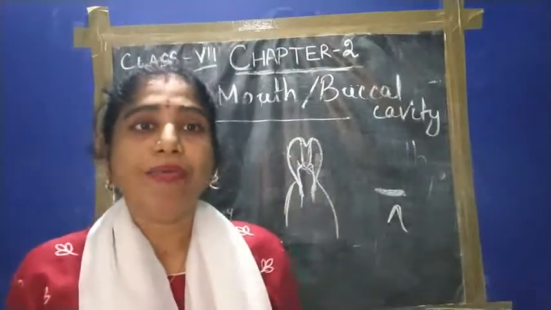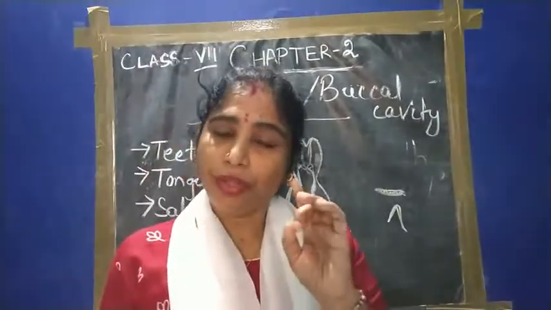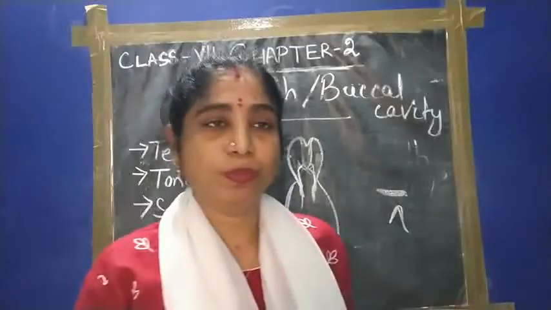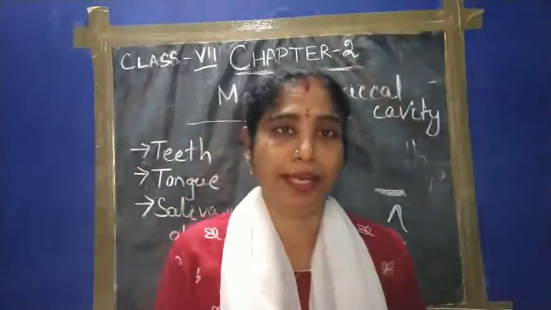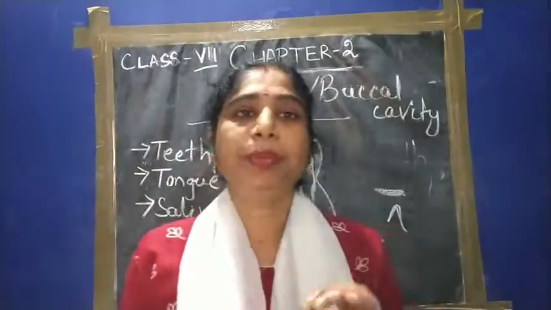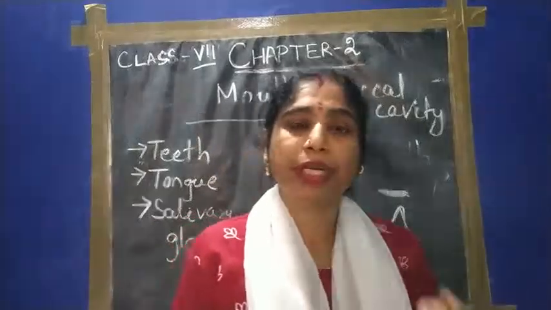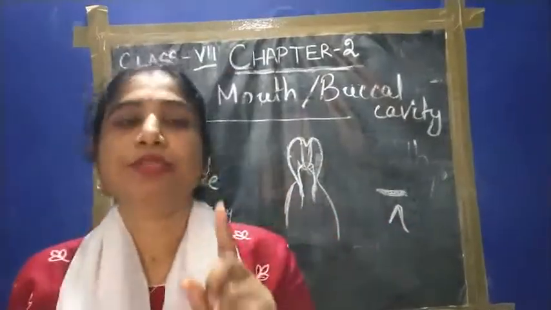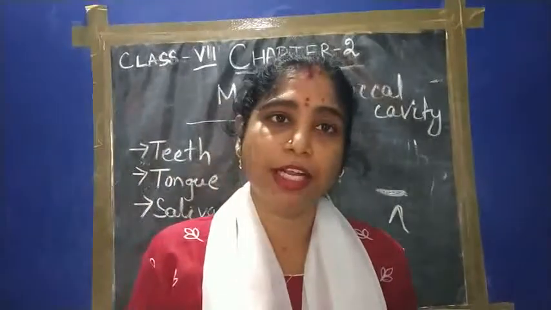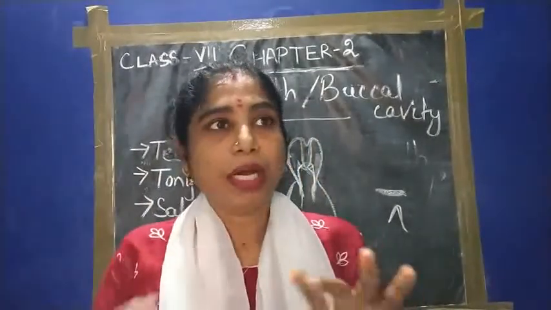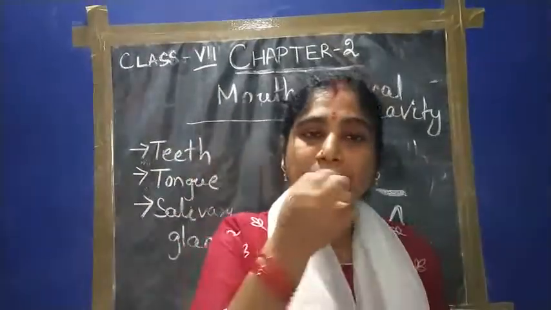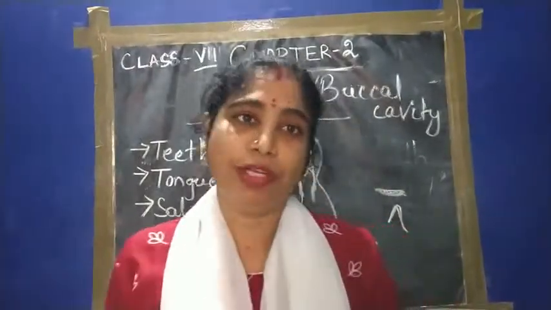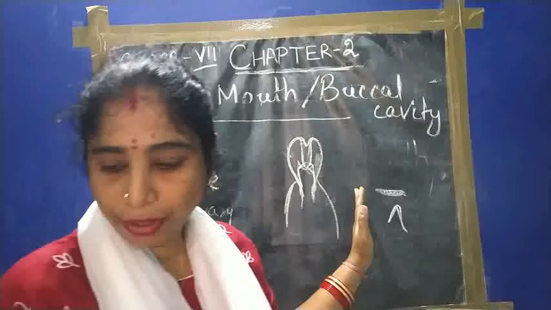So how do we avoid this? How do we take care of our teeth? First we have to brush our teeth twice a day, and do not take sweet food. What is sugary food? You try to avoid that food, and visit the dentist once a year for your dental checkup, and use mouth floss. The food particles in between the teeth will be released using the mouth floss. Okay, so this is all about your teeth.